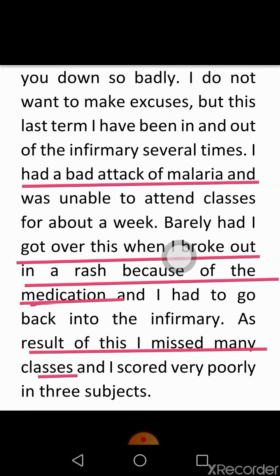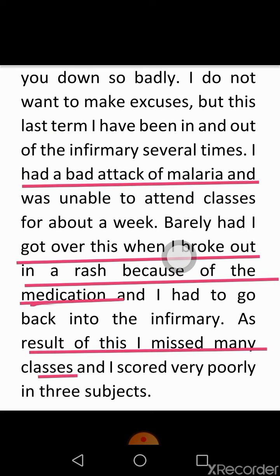Now as per the question, what you are supposed to write is what are the reasons as to why you have failed the exam. Students, make sure that you have written at least 3 or 4 valid reasons so that the examiners can pick the best 3 of them.